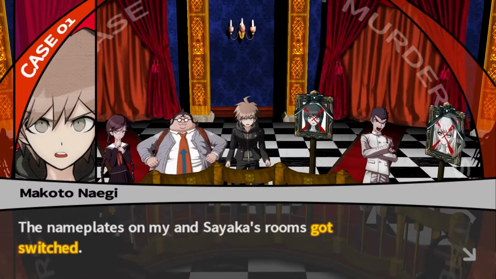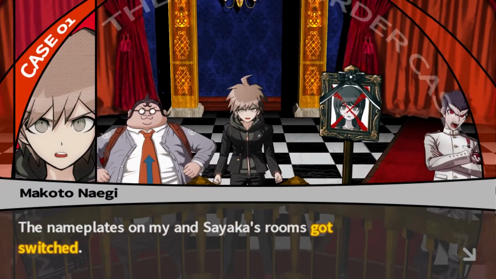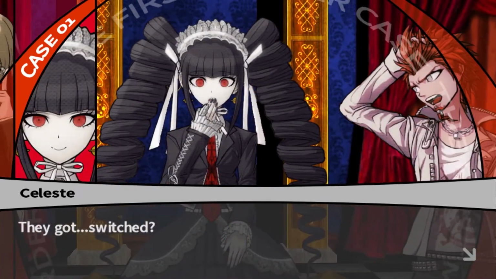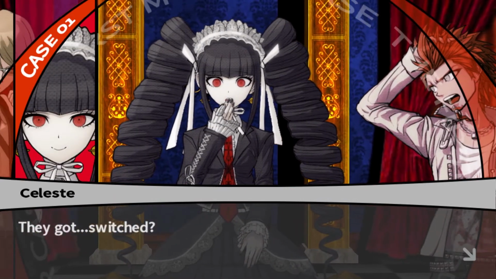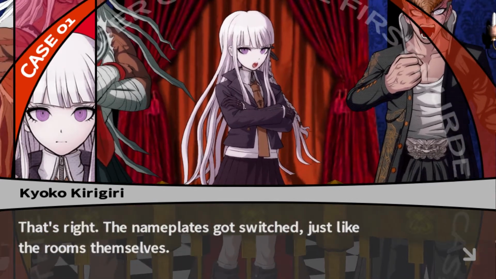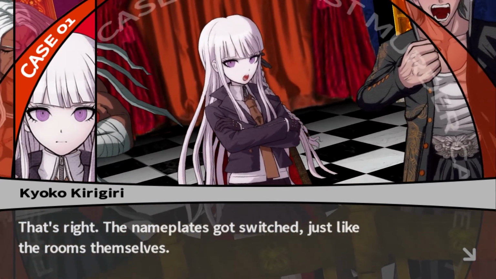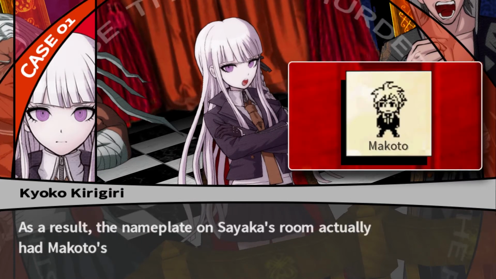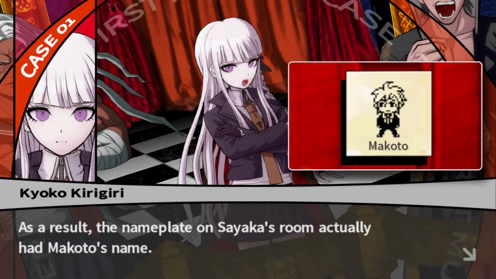The nameplates on Makoto and Sayaka's rooms got switched. They got switched? Yeah, they got switched. That's right. The nameplates got switched, just like the rooms themselves. As a result, the nameplate on Sayaka's room actually had Makoto's name. No one else would have known that Sayaka had to do that then.